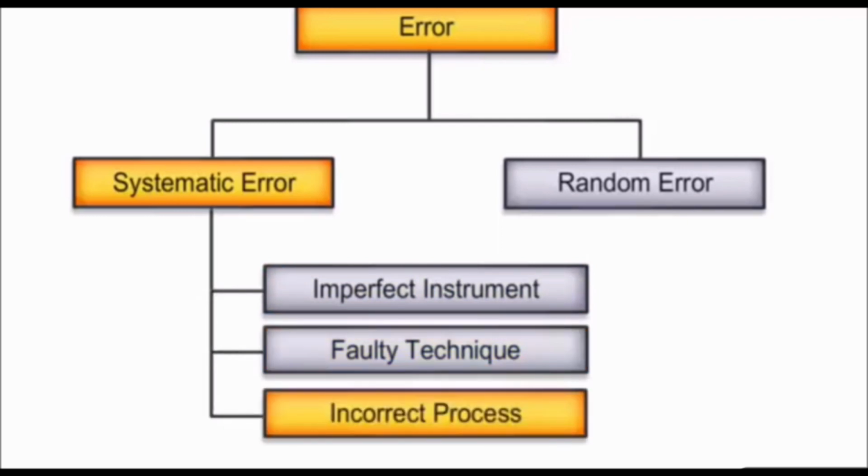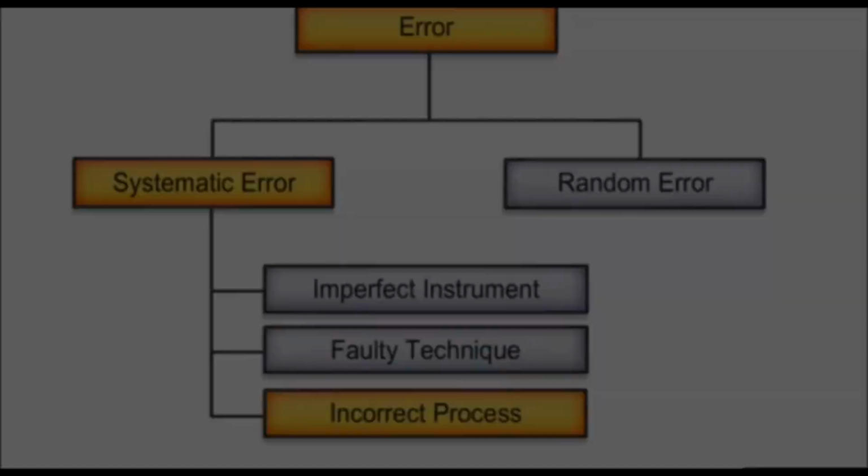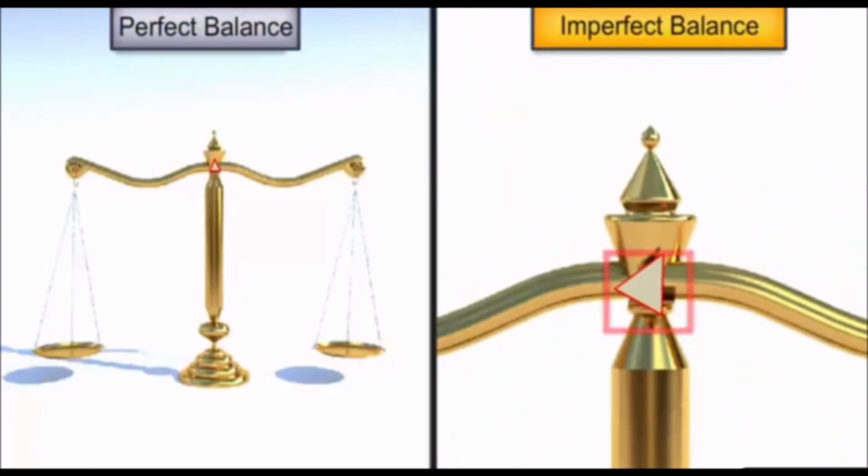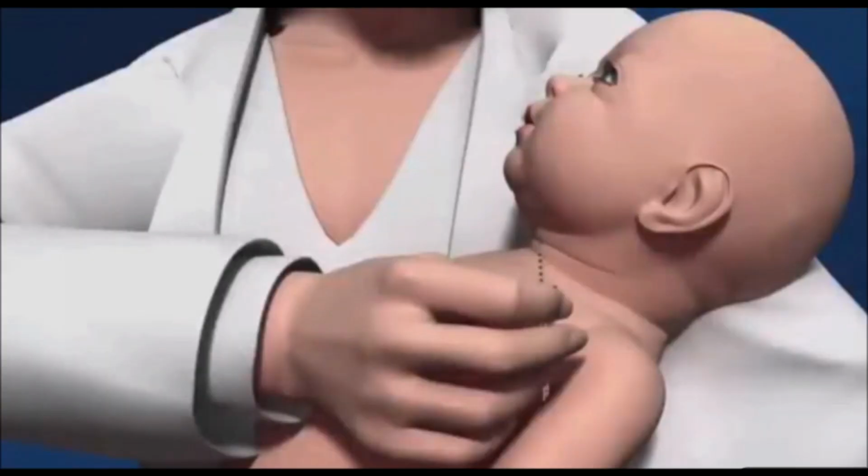Imperfect instrument, faulty technique, and incorrect process. So everything will come under what? Systematic error. So if I take an example of a perfect balance between left and right, we have to see that. If you see the arrow mark in the first diagram, it has been given upwards. That means the left balance and the right balance are equally balanced. If I see it in the imperfect balance, the arrow has been shifted towards the right side. Therefore it's not a proper division. So while doing measurement in this, we have to set for a proper notation.